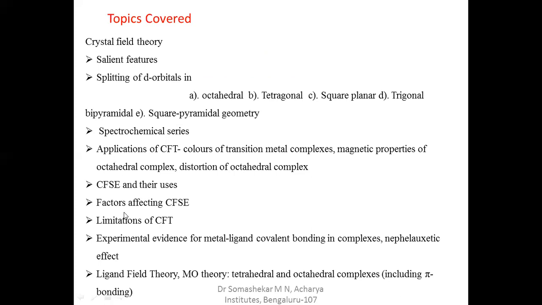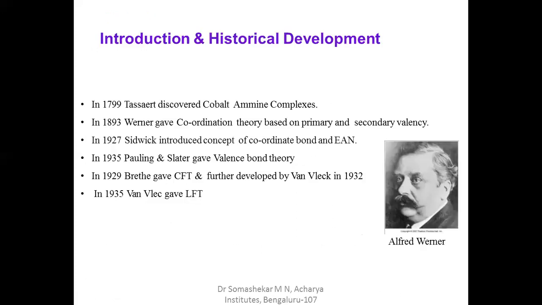First, let us discuss the crystal field theory. Before starting the crystal field theory, we will see the introduction and historical development of metal complexes and also the theories of metal complexes. In 1799, Tassaert discovered cobalt amine complexes. In 1893, Werner gave coordination theory based on primary and secondary valence.